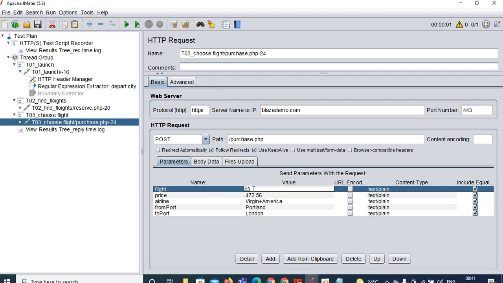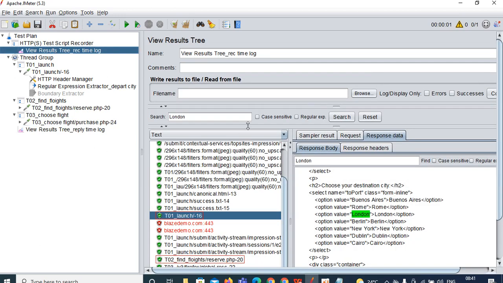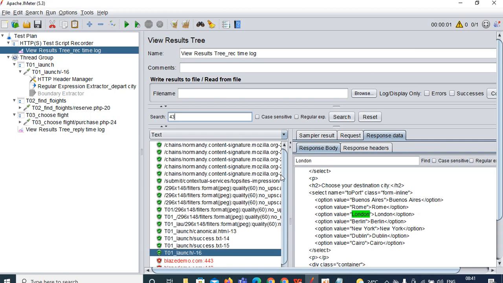So what should we do? Copy the number from here and go to your view results recording time log and reset your search. Remove this London and all. Search for that 43. So what you are doing here is searching for 43 in the recording time log. Click on the search.